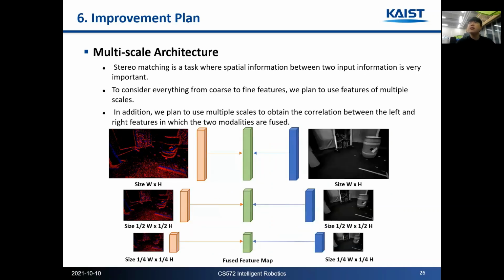And since it is important to obtain spatial correlation in stereo matching, we plan to calculate the correlation between features of multiple scales. We plan to create multiple scale features from both input data and fuse each to consider order from coarse features to fine features. Feature maps of multiple scales generated in this way are generated from each of the left and right cameras.